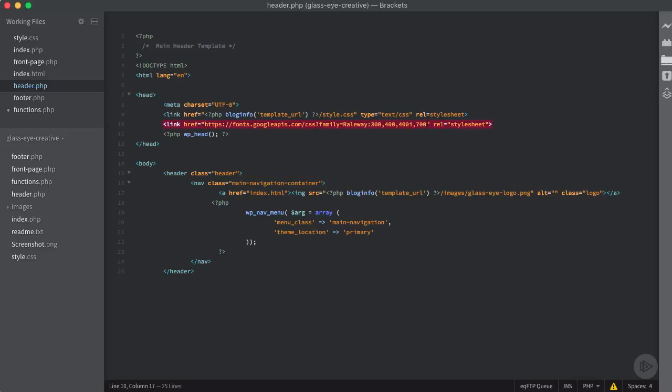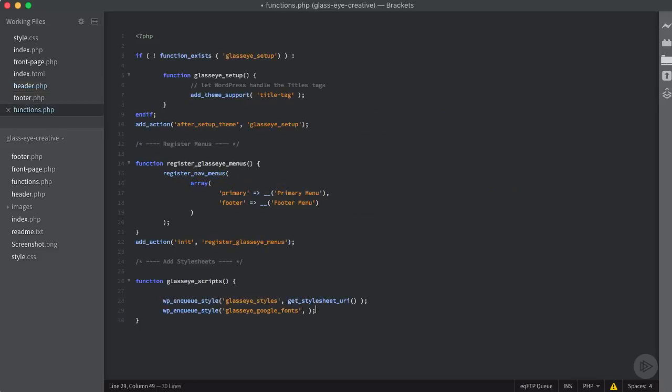And then we're going to come into our header file and we're just going to copy the URL that we got from Google. So I'm going to hit Control-C here and come in here in my functions.php and go ahead and paste that as a second argument so it knows where to load our style sheet from. So I'm going to hit Control-S to save, and we're going to add some comments here.